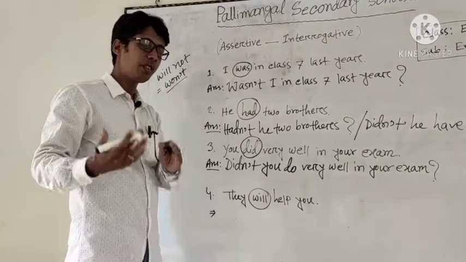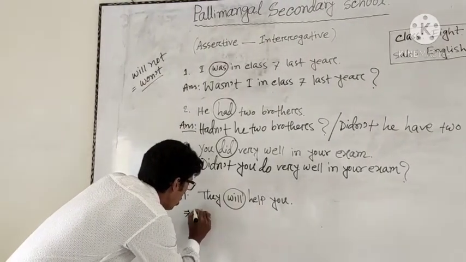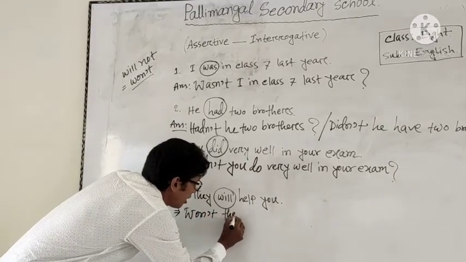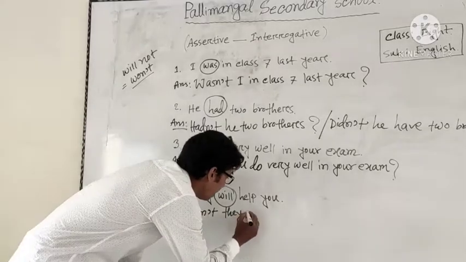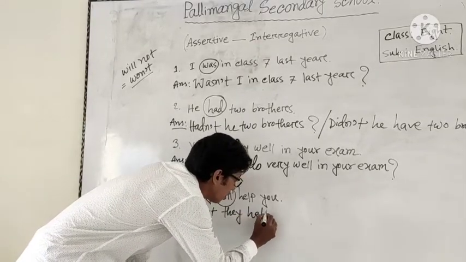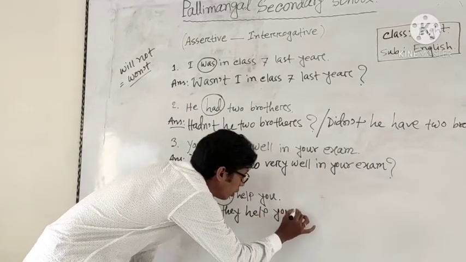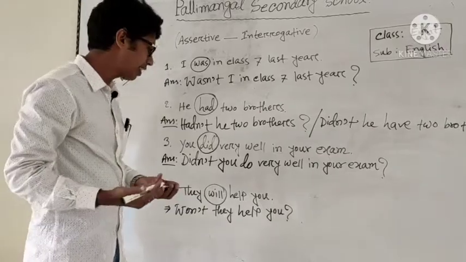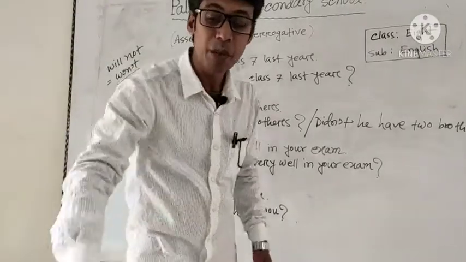Okay, we know it. So here we must use own, then subject, then main verb. Own, they help you. So the students, that is very simple and very easy for you.